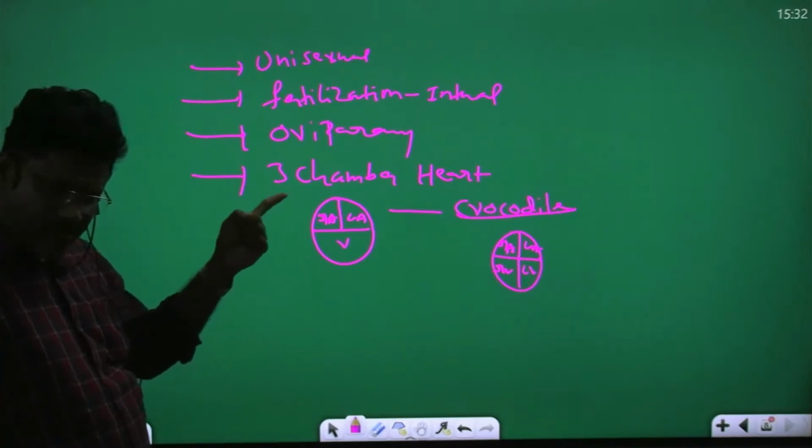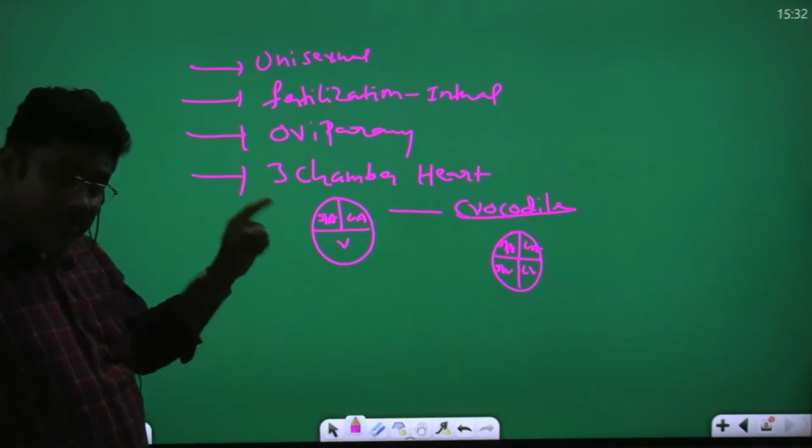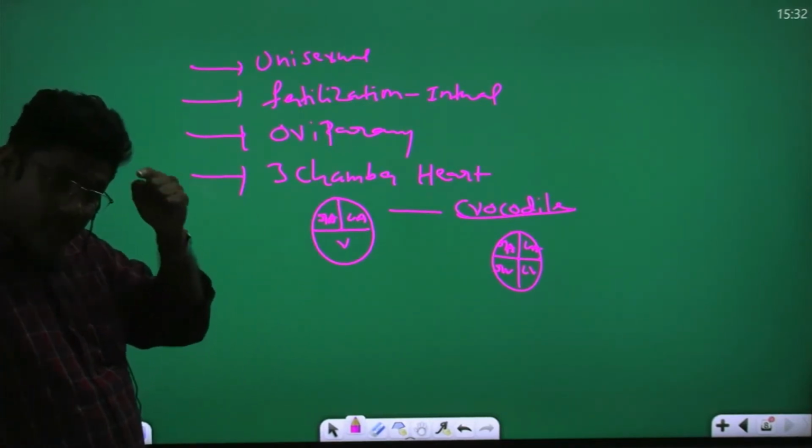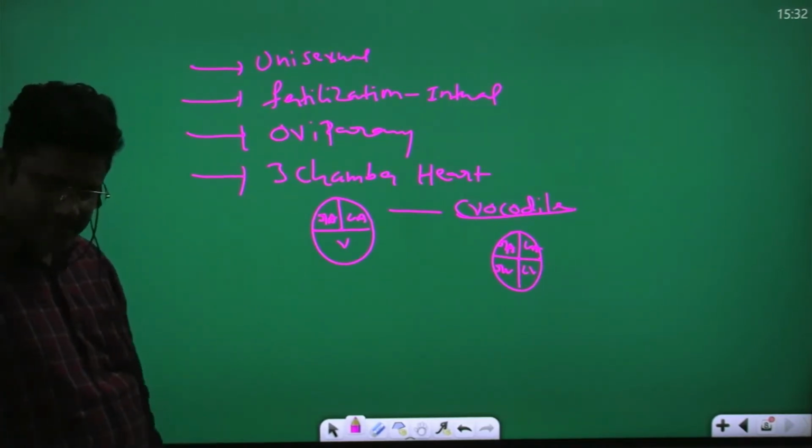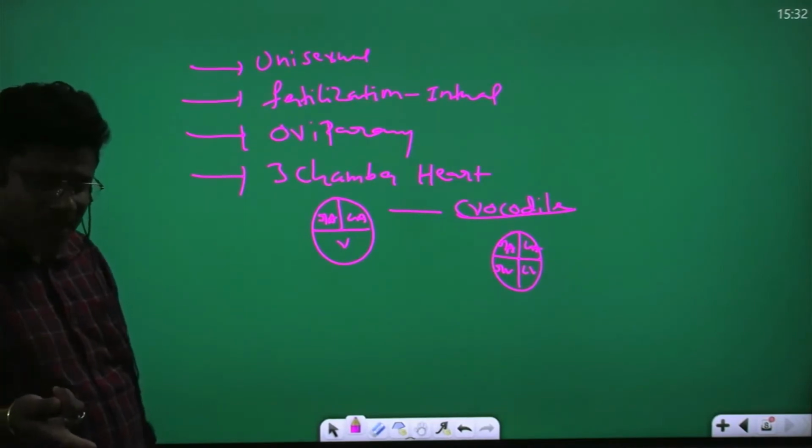Right atrium, left atrium, 1 ventricle. But among reptiles, what is there? Crocodile. But in the crocodile, how many chambers in the heart? 4-chamber heart. That is a neat point. Crocodile has a 4-chamber heart. Any doubt?